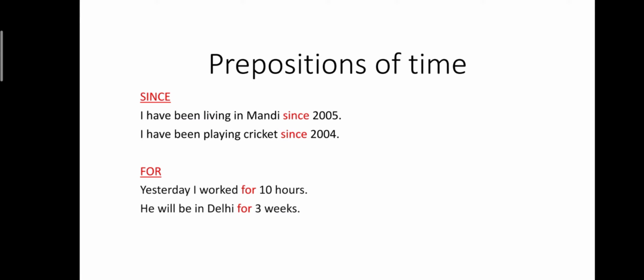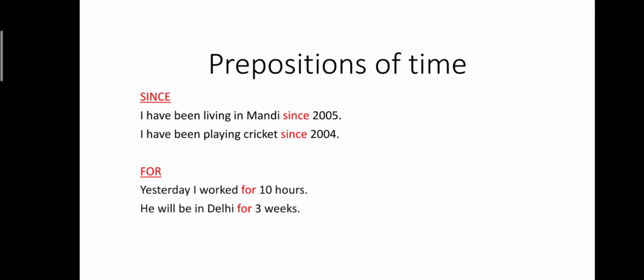Now, besides at, in, or on, we also use some more prepositions to tell about time. Number one, since. I have been living in Mandi since 2005. What does it mean? Since means that I started living in Mandi in the year 2005 and am still continuing it, right? So a point of time is being referred to, and for that reason I am using since. Another example, I have been playing cricket since 2004.